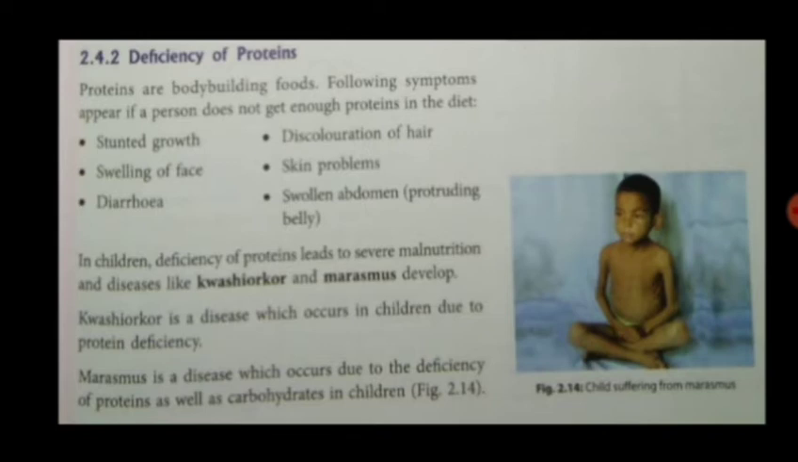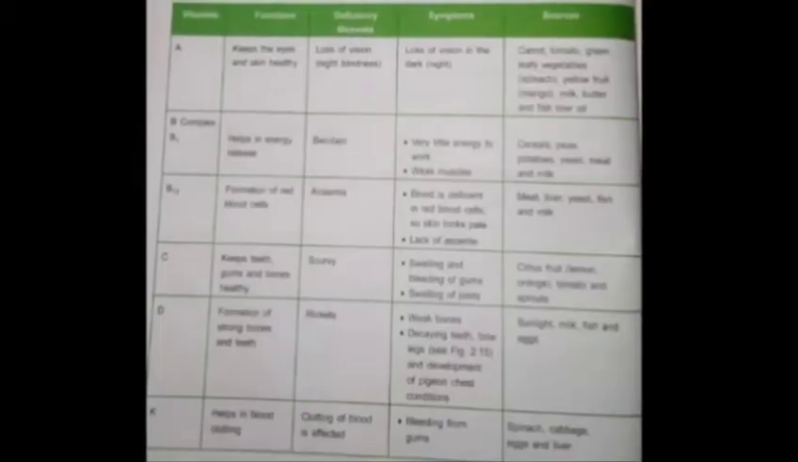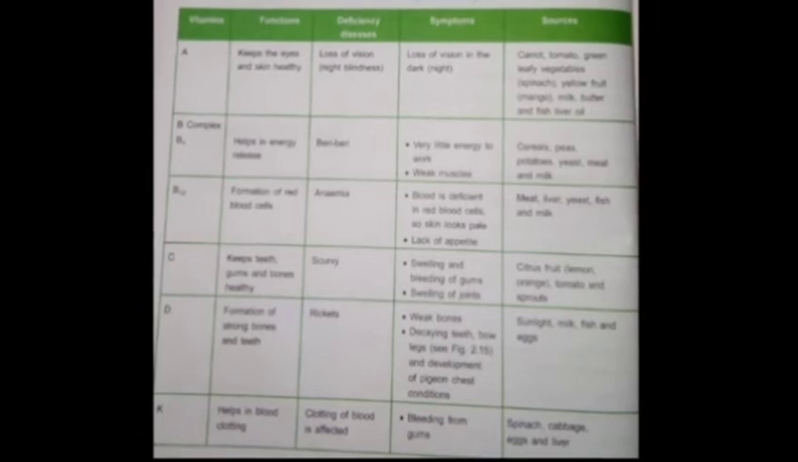And if a person is suffering from marasmus, then that person will be very thin and weak with loose folds of skin. In such children or persons, the growth of the body stops and the tissues are slowly destroyed. Then we have some vitamin deficiency diseases and mineral deficiency diseases as well.